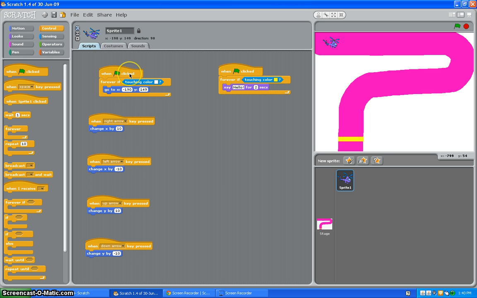And when you click the green flag up here, and when you start going, if you touch the white, it'll start you back to the beginning, which is what this is here for. And if you hit the yellow, then it will say that you win. We'll do 3 seconds. Alright, so we'll see if this works.